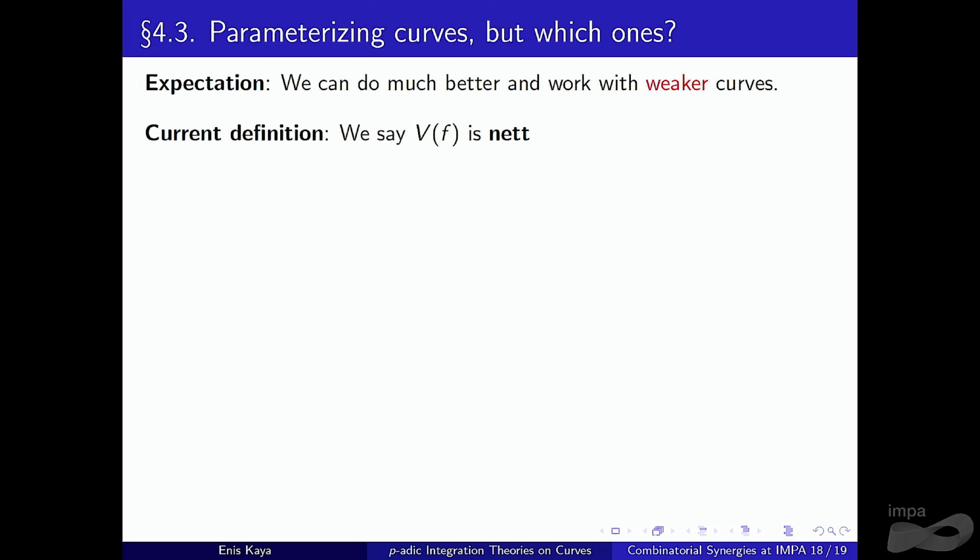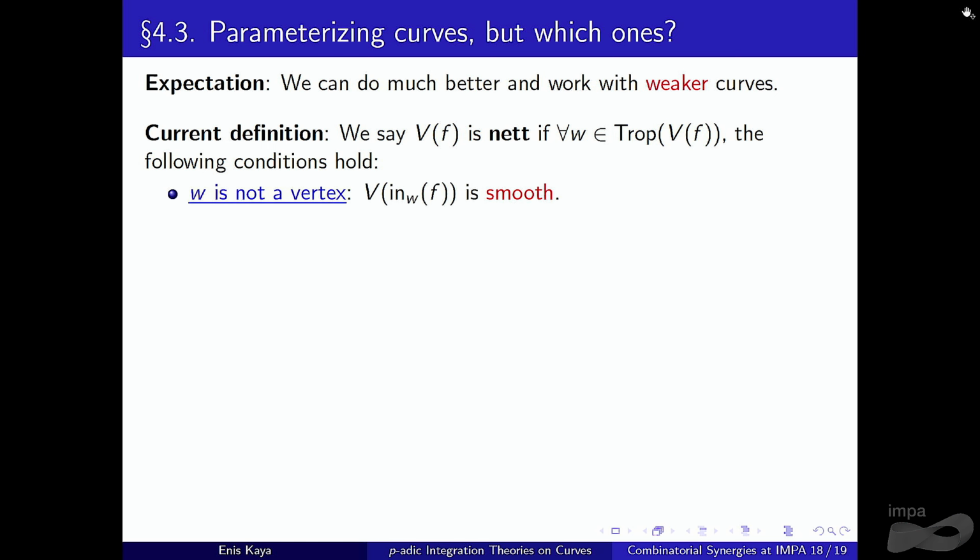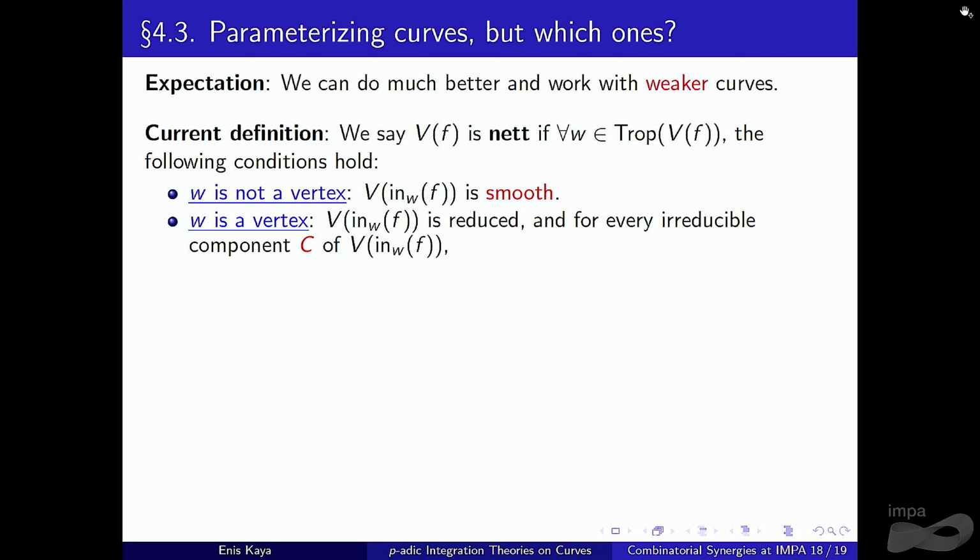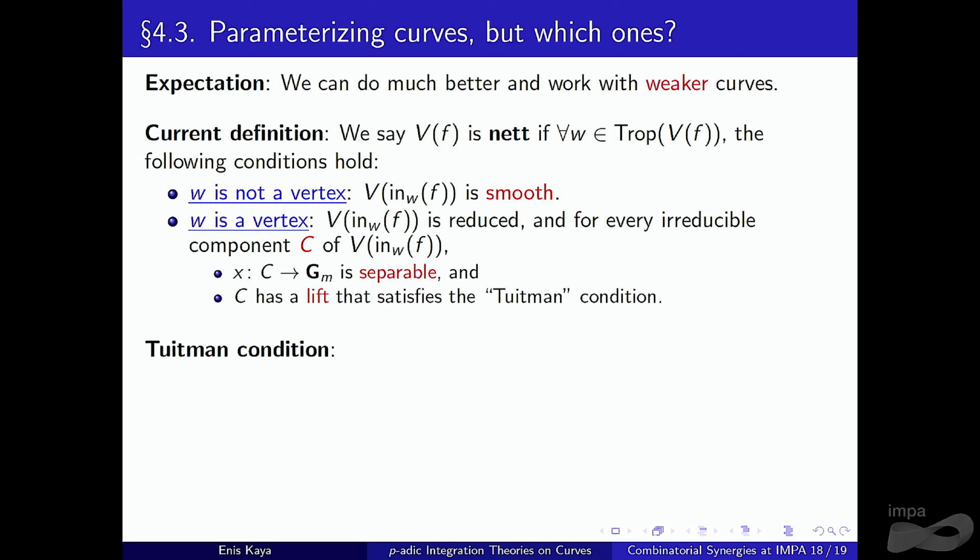And the current definition is that the variety is nett. I'm going to explain what this means in a second. If for every w inside the tropical curve, if it's not a vertex, again, we want the same thing. Okay, it should be smooth. Otherwise, it should be reduced. And for every irreducible component, the projection to the x coordinate should be separable. We believe that these are highly important. And the second condition is that there should be a lift that satisfies a Tightman condition. So this is a completely different paper. Unfortunately, I don't want to explain more, but we can talk about this later.